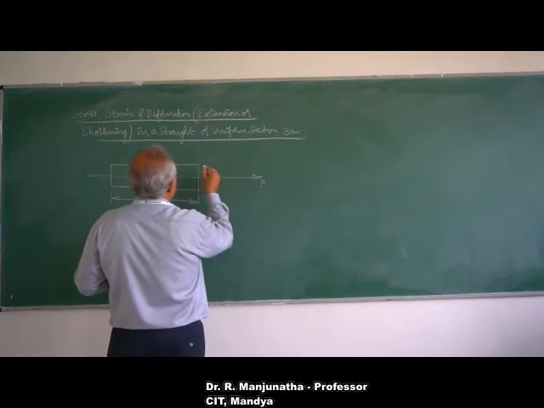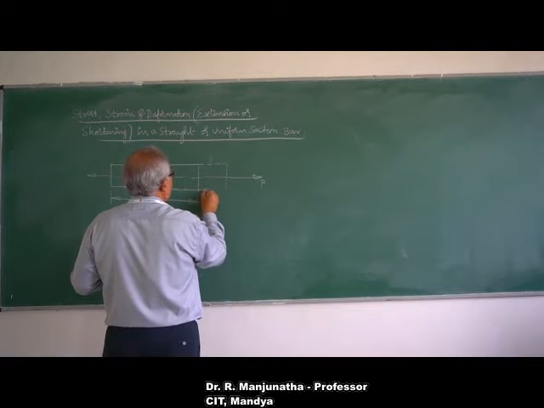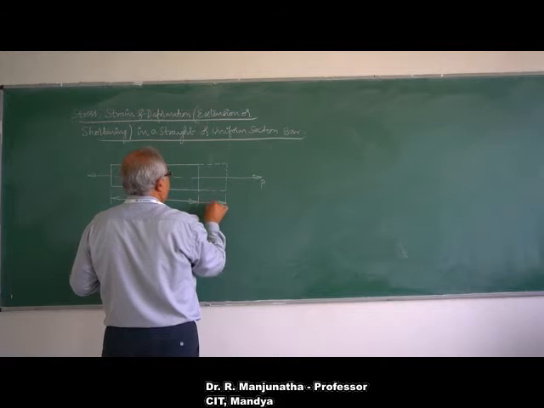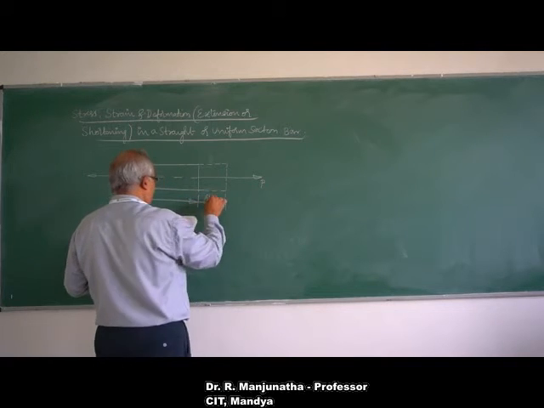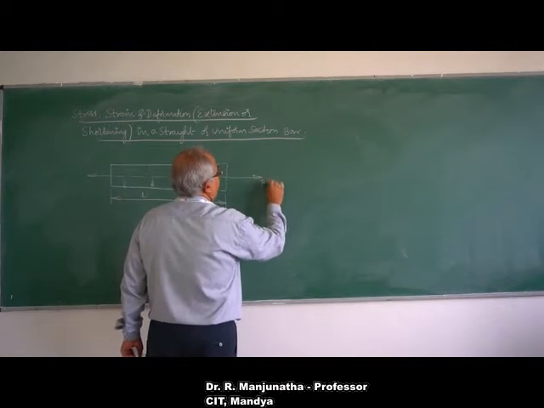The extension takes place here, which will be delta L, as shown in figure A. We will refer to this as A.